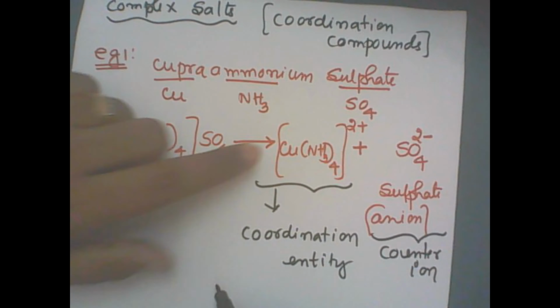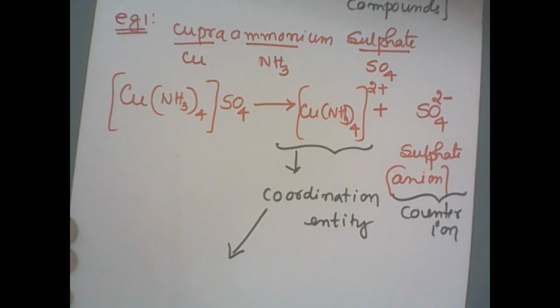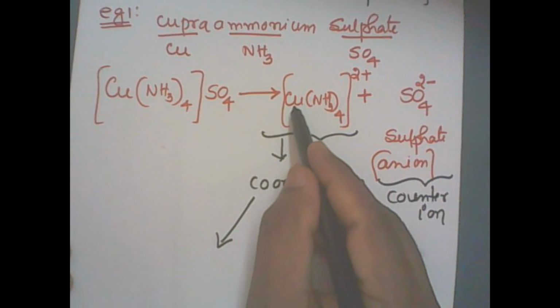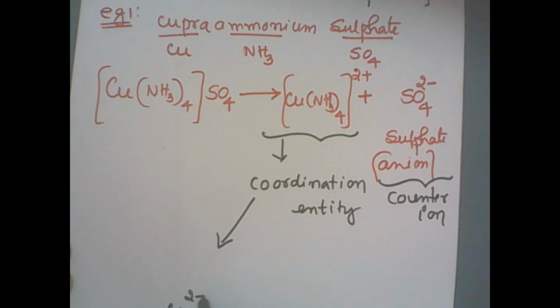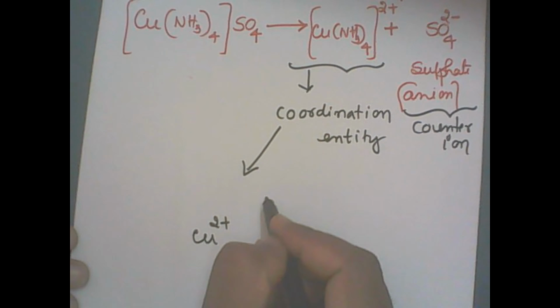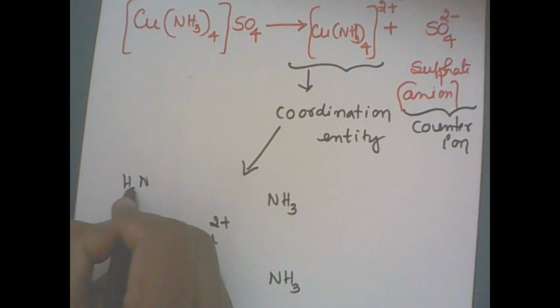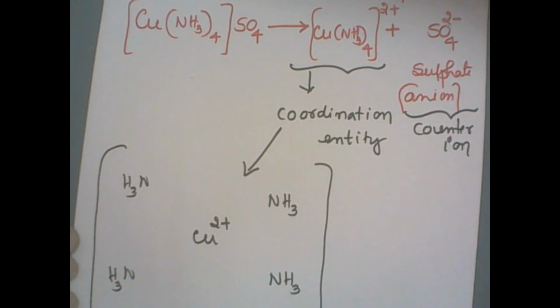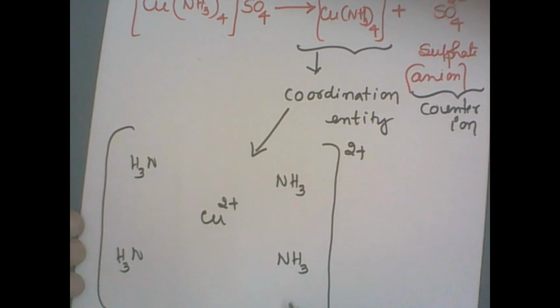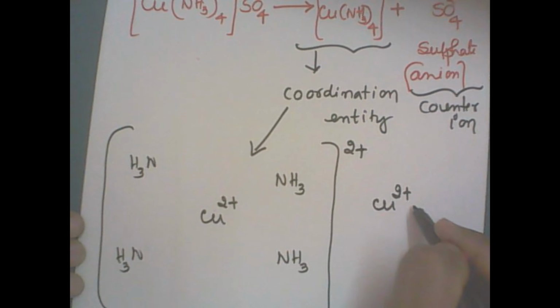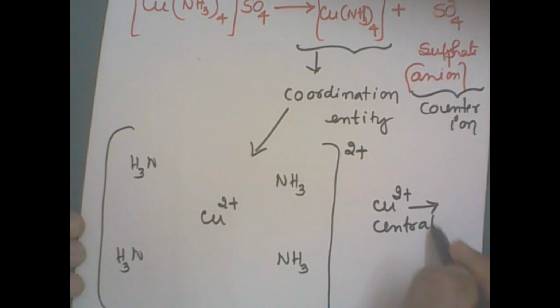Now let me take this coordination entity separately. Ammonia molecules are surrounding copper. Copper 2 plus is surrounded by ammonia, NH3: first one, second one, third one, and the fourth one. All these are within the square bracket, and the total positive charge is plus 2. Copper is in the center and is a metal atom, therefore copper 2 plus is called the central metal atom.